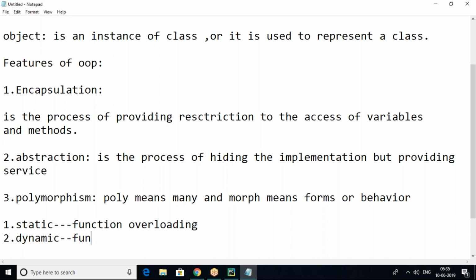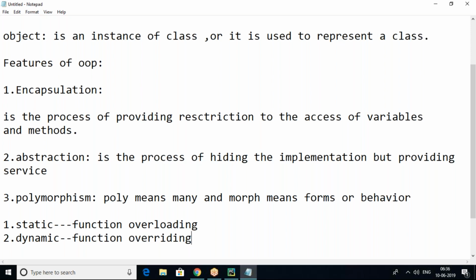Dynamic polymorphism we can achieve using function overriding. So what do overloading and overriding mean? Simple. If a function already has some work to do, and again we assign some other task to the same function, then that function is said to be an overloaded function, because we have assigned an extra task.